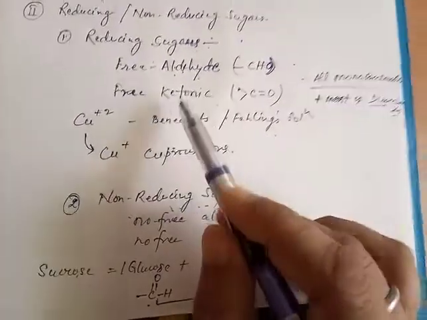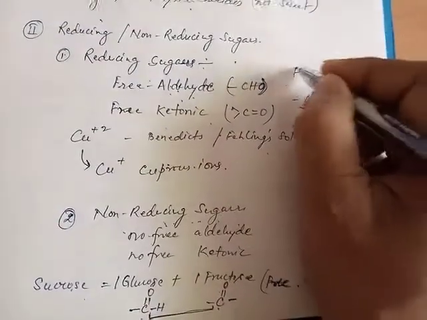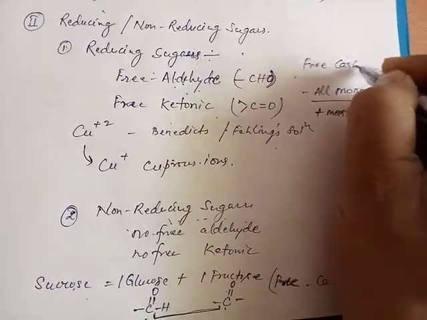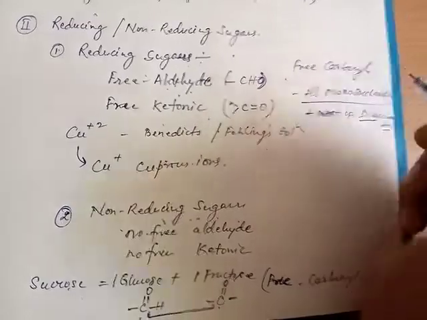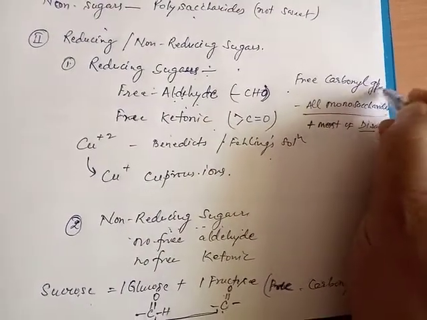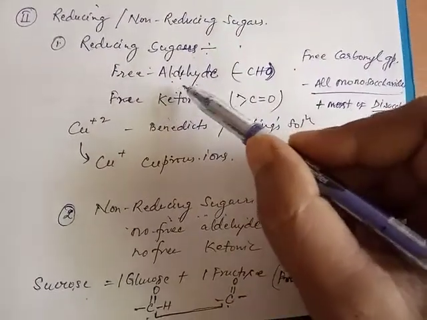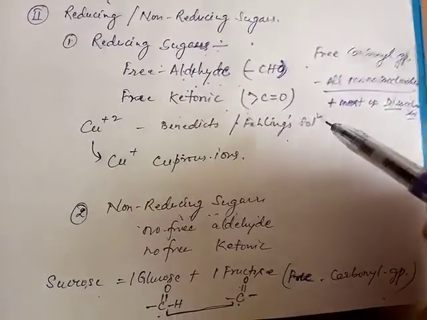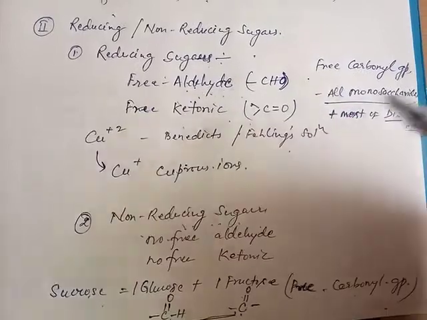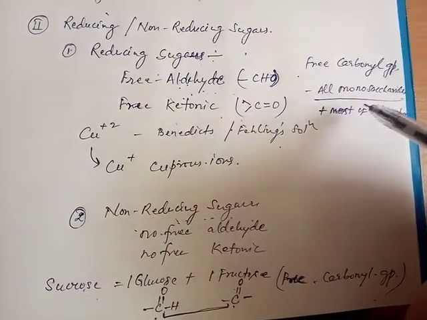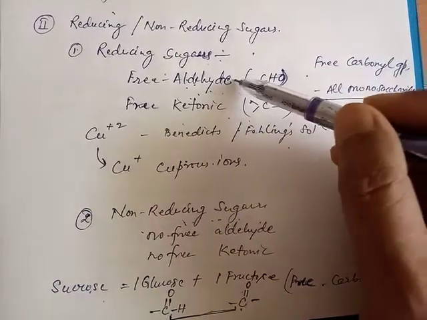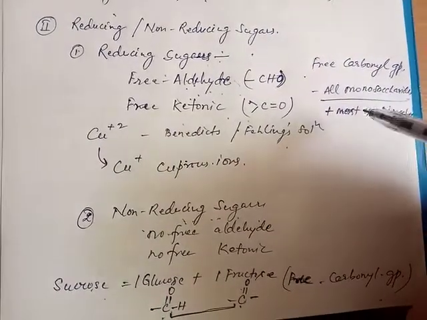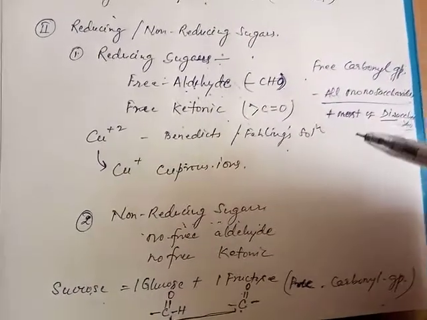Whereas reducing sugars have a free carbonyl group, in the form of a free aldehyde group or free ketonic group, and then the sugar is called a reducing sugar. So all the monosaccharides are reducing sugars, and most of the disaccharides are also reducing sugars.